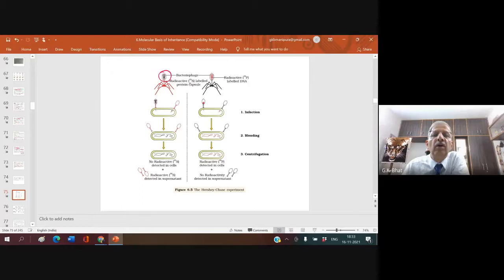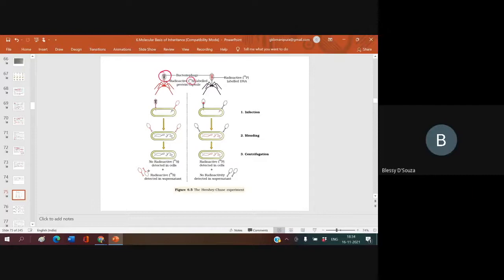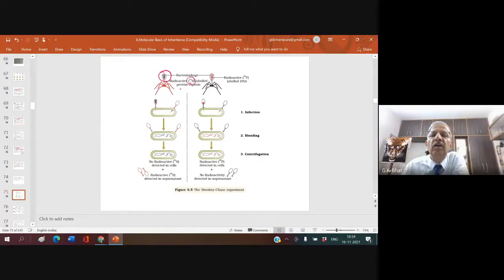Can you read the number? This is radioactive phosphorus 32, and this is sulfur 35. So there is a bacteriophage with radioactive sulfur 35 and a bacteriophage with radioactive phosphorus 32.